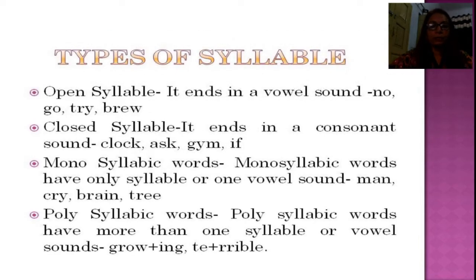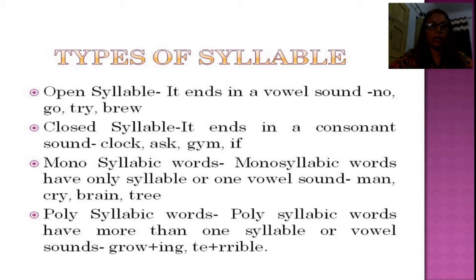Types of syllables. There are two types of syllable: open syllable and closed syllable. An open syllable is a syllable that ends with a vowel sound, such as no, go, try, brew. As I told you, the pronunciation must be that of a vowel sound.